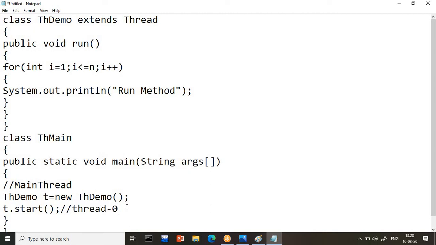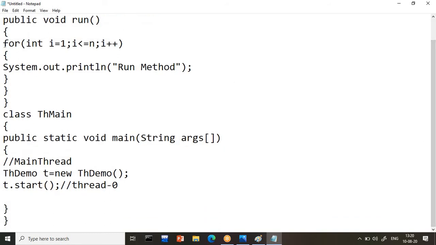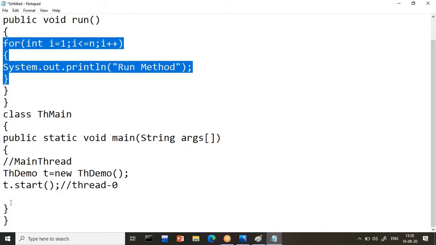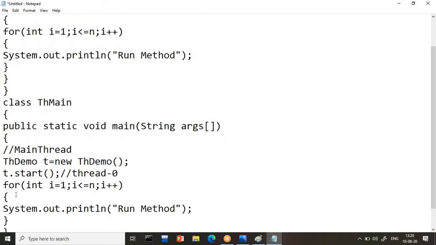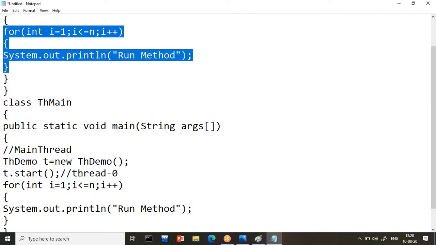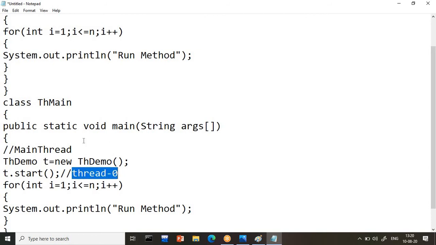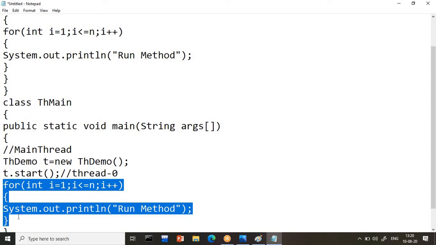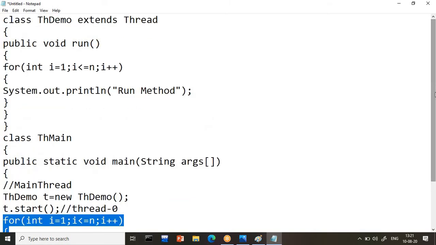So in total how many threads do we have in our program? Two threads. Now here I will also write some more code, and that code is to print the numbers from 1 to 10. Now observe very carefully, guys. When I create this thread, this program will be executed by thread-0, and the main thread will execute this code. Now you tell me, in total how many threads are there in my program? Two threads. So definitely one thing you have to remember: our code will work parallelly, not one by one.